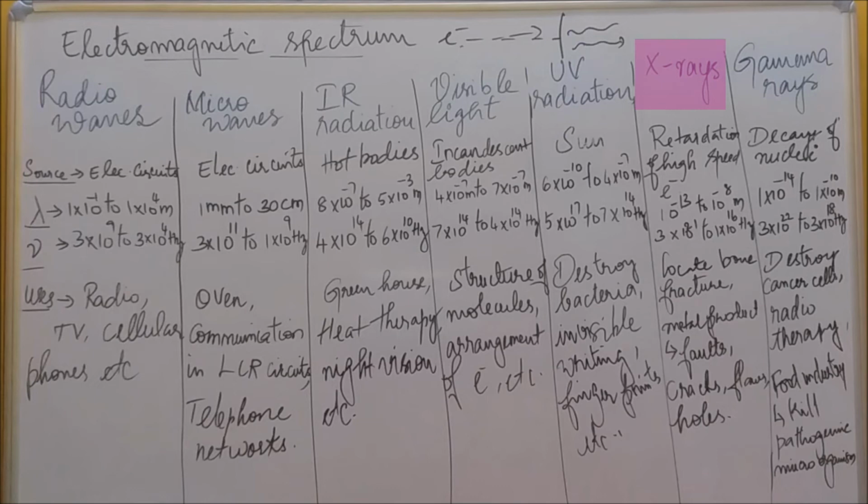Okay, and the wavelength range is 10 power minus 13 meter to 10 power minus 8 meter, and the frequency range is 3 into 10 power 21 hertz to 10 power 16 hertz. That is the wavelength and frequency range for X-rays, right?